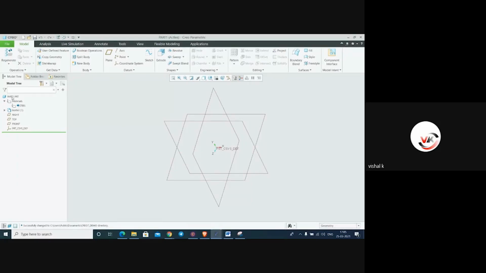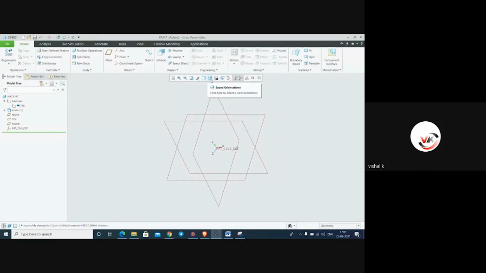Now we have assigned material to this part and the unit we have set over here. We have to create datum planes, and according to the axis, we have to create a slanted plane with reference to the existing datum plane. And here it is the navigation toolbar, just like zoom to fit, zoom in, zoom out, repaint, rendering options, and display style.